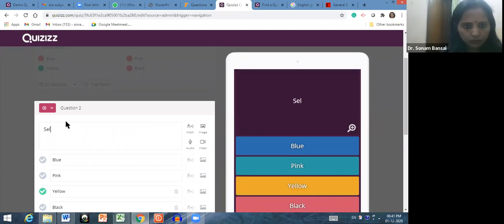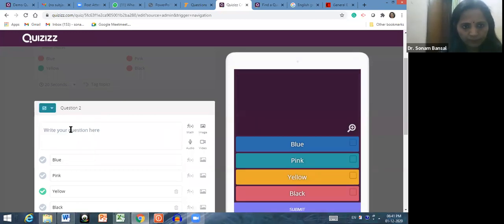Select, or let me change this option also. Now I want this checkbox. In this checkbox, you can write: identify the colors from the given list, right?